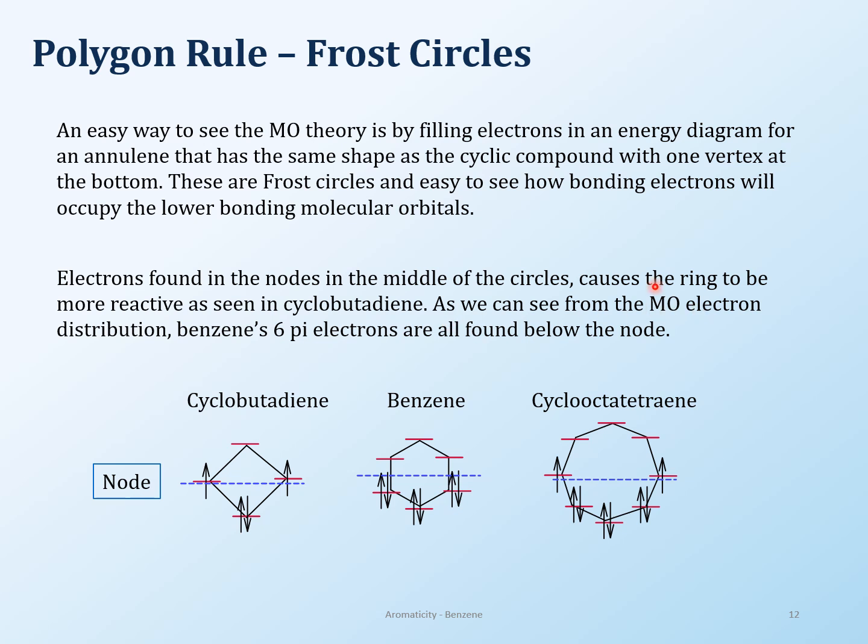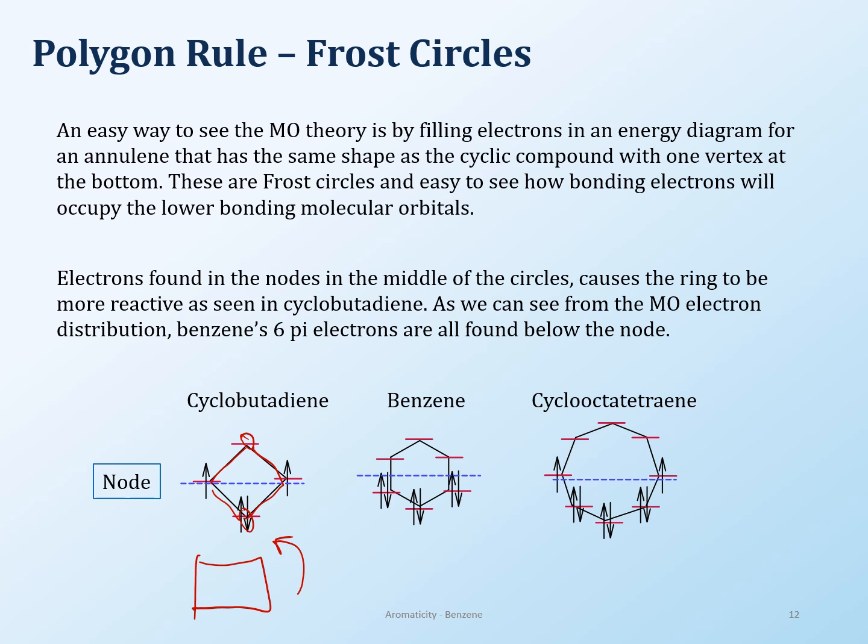The other thing about the molecular orbital theory that one can do is what is called Frost circles. Okay, and the Frost circles, they look like this. So what Frost circles tend to do is they show all the electrons that you would have in the pi system. So cyclobutadiene, for example, has 4 electrons. So what you do is you take the cyclobutadiene, and you can see that I have turned it around. It's not like a square. I mean, it is a square, but it is not drawn like this. I've rotated it a little bit to give a pointy end here, pointy end here. Okay, so that pointy end is how you draw Frost circles.